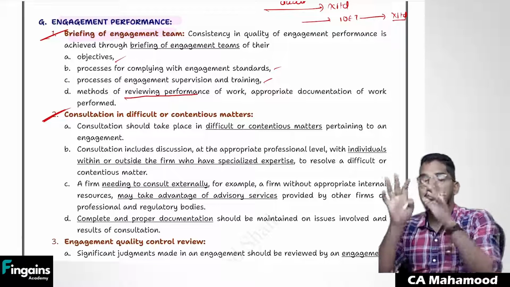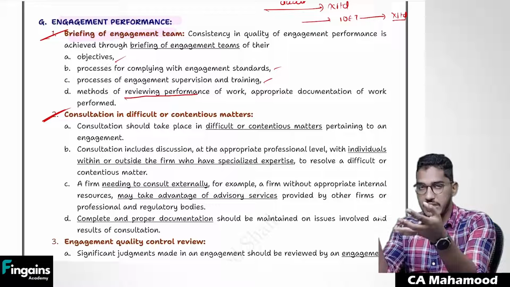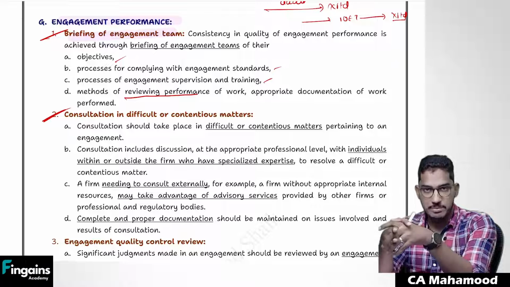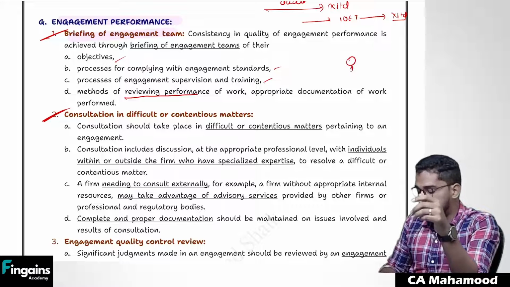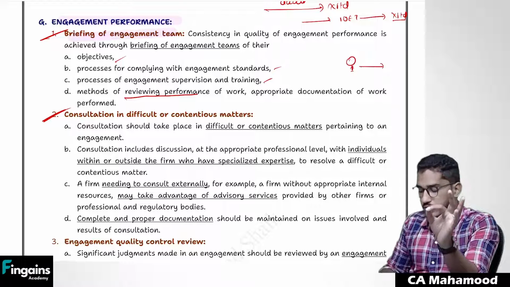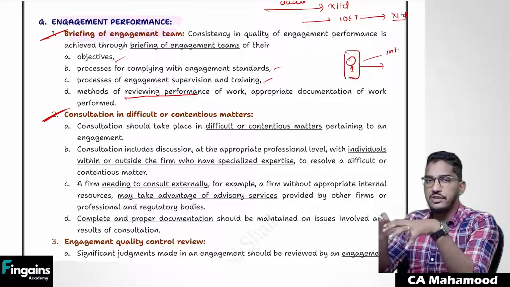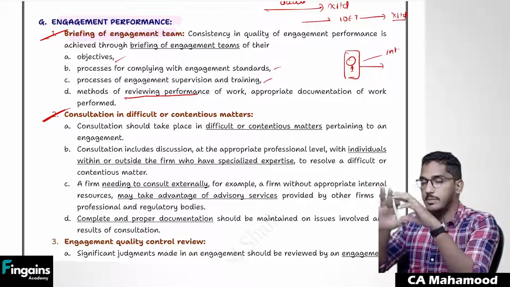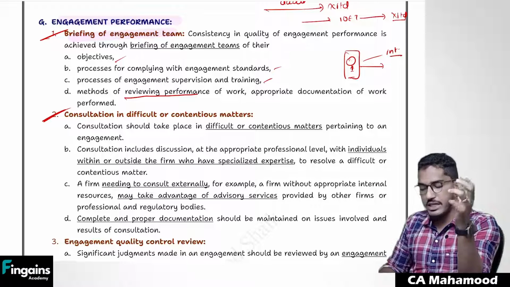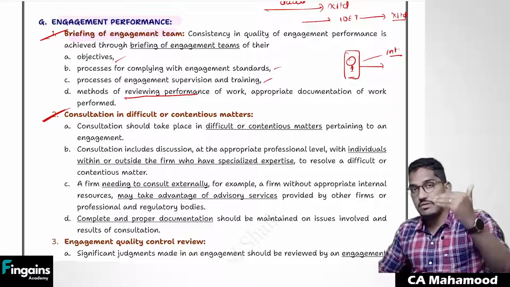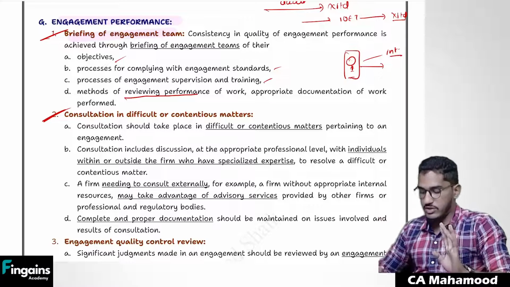Next, in case anyone is struggling during the course of any engagement, if there is any issue, if there is any difficult matter, there should be proper consultation happening. So if one article assistant has faced any difficulty while doing his work, he should come and consult. He should not take his own decision. There should be proper communication happening. And that communication can happen internally or externally. If within the firm all the people having expertise are there, you can consult internally. In case the firm does not have that much internal resources, they can go for external consultation also.